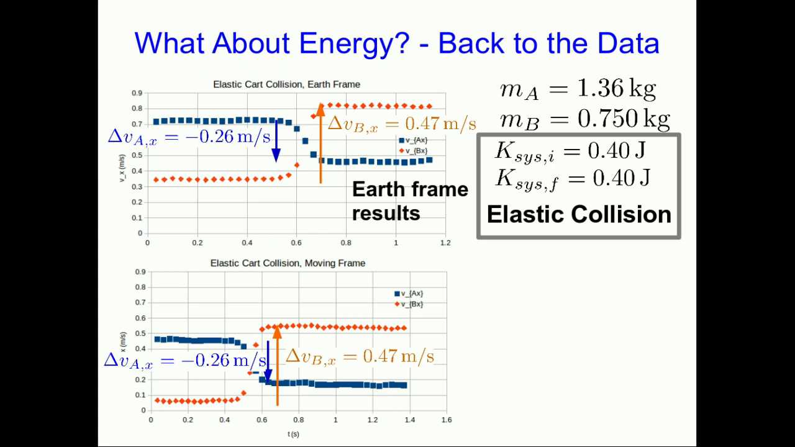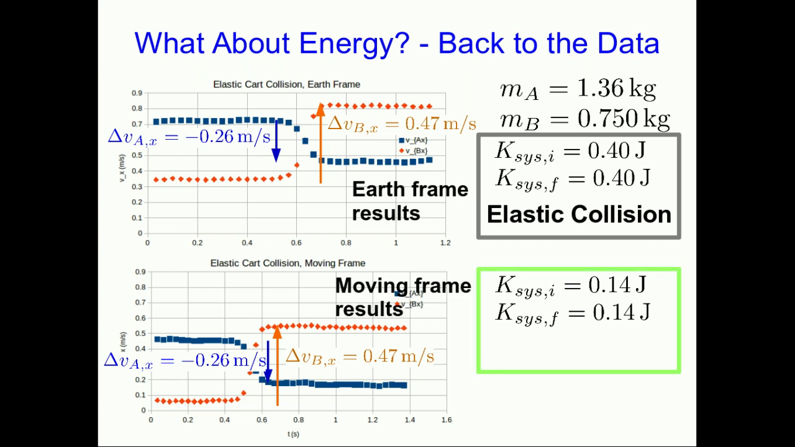Does it work out that way in the moving frame? Well, again, you can pull the numbers out of the graph and you can see that the kinetic energy of the system is 0.14 joules both before and after the collision. And so again, in the moving frame, we also conclude that the collision is elastic. So even though the change in kinetic energies of the individual objects are different depending on which reference frame we calculate them in, we conclude that this collision is elastic, no matter which frame we use.